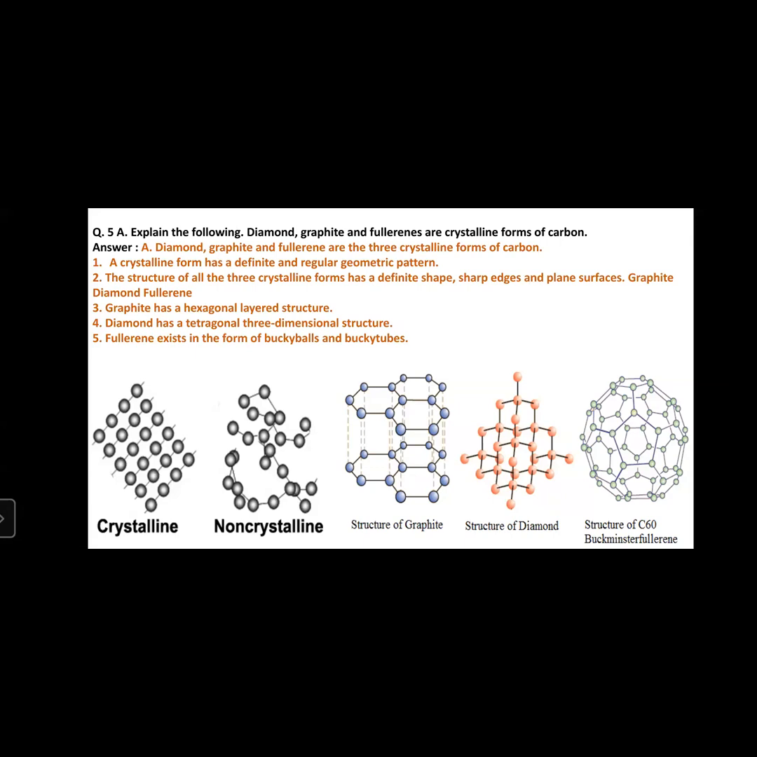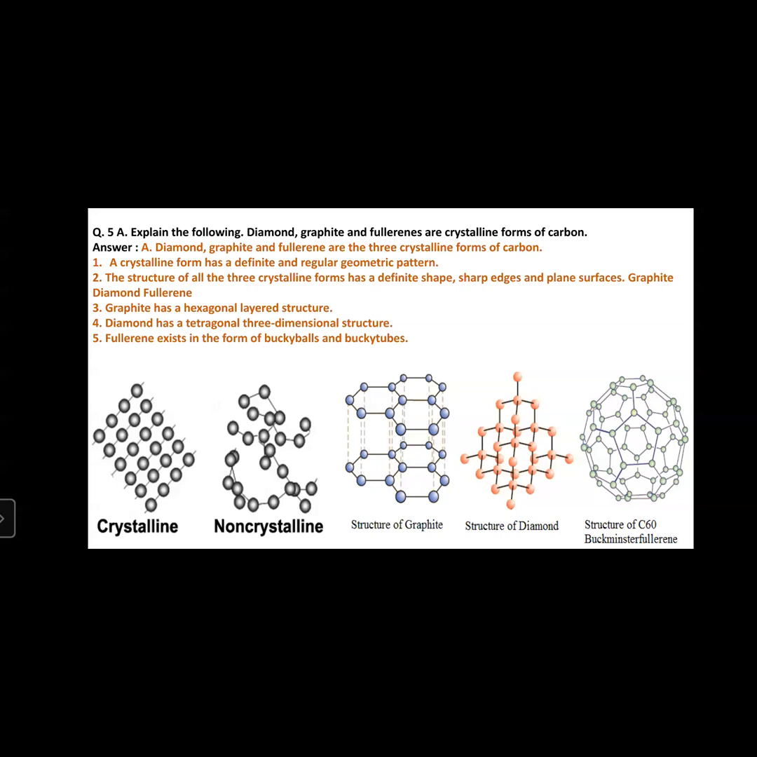Graphite, diamond, fullerenes, all have sharp edges. They have a definite structure, a definite order of atoms arranged. Therefore, they have crystalline form. Third point is graphite has a hexagonal layer structure. Diamond has a tetragonal three-dimensional structure. Fullerenes exist in the form of buckyballs and bucky tubes.